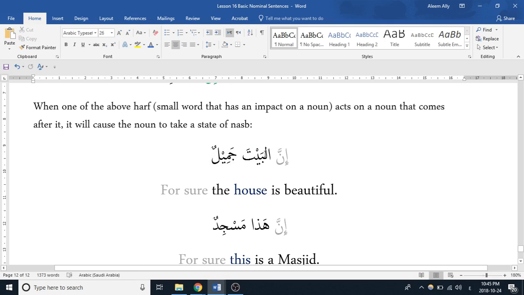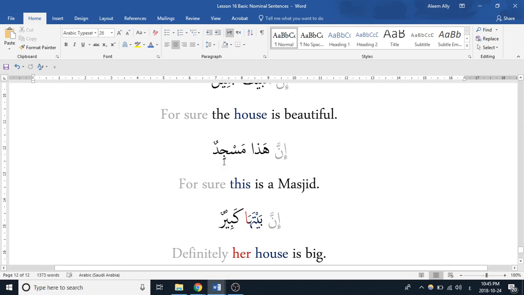And we know this is the mubtada because it's definite, and we know this is the khabar because it's indefinite, so we're going to drop our "is" in between here, and it becomes, for sure, the house is beautiful. Alright, let's try another one.